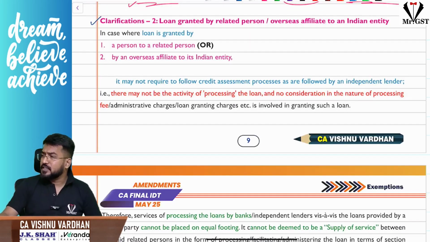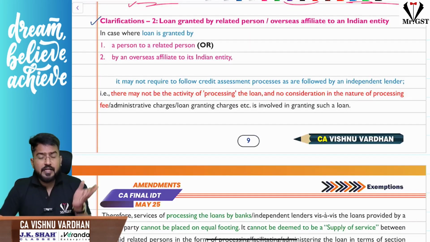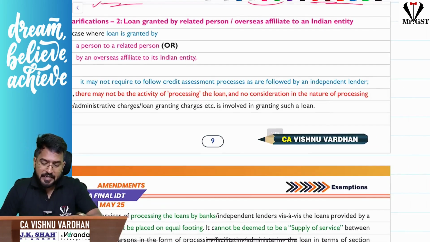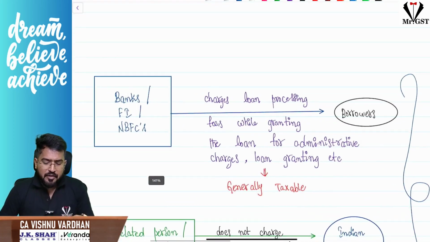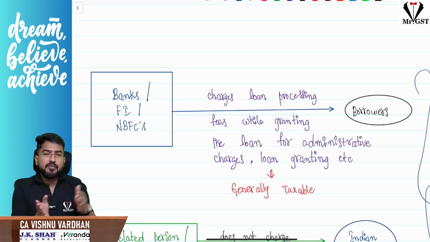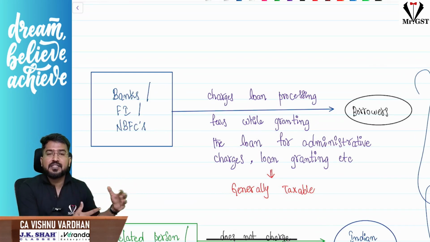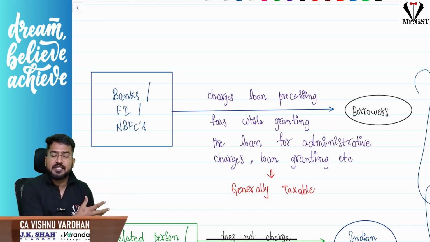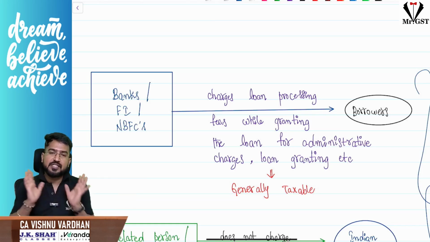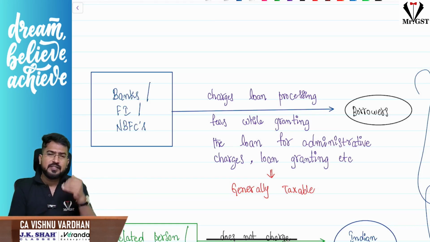Next one is the clarification regarding the loan granted by a related person or overseas affiliates to its Indian entity. Now, simple, understand, whenever banks or financial institutions or NBFCs are giving any loans to anybody, sir, they will charge processing fees. Why? Because to see the repayment capacity, they will do various documentation and background verification, correct? For that, they will charge processing fees from the borrower. Okay, this is obvious, and that is taxable under GST. You know, loan processing fees is taxable, only interest is exempt.